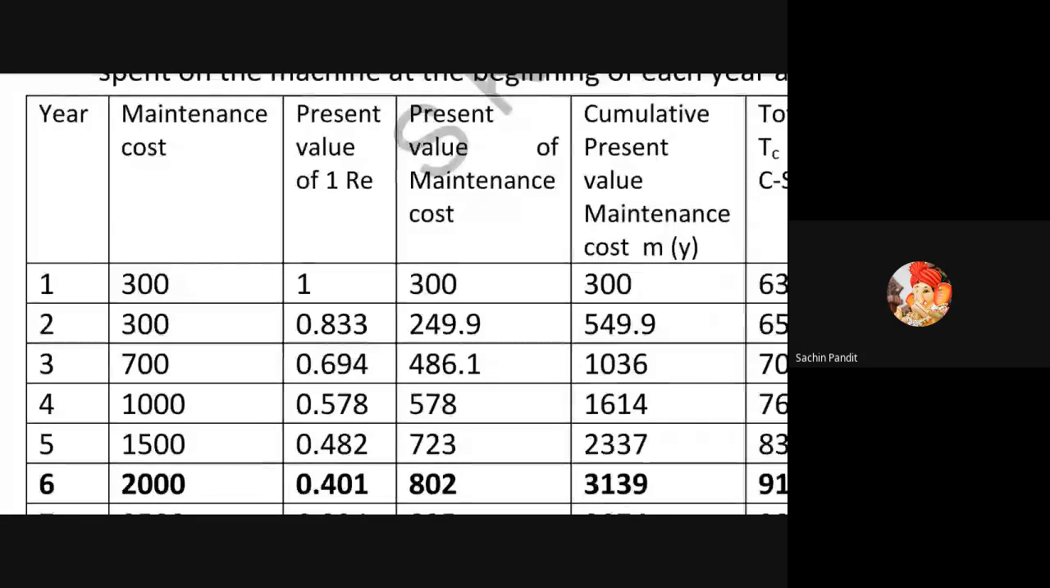Now write down the third column: present value of 1 rupee. Why present value? Suppose whenever we purchase that machine, at that time the value of money is 1 rupee. But will the same value be there in the next year?